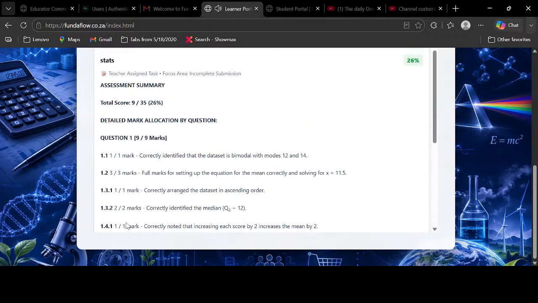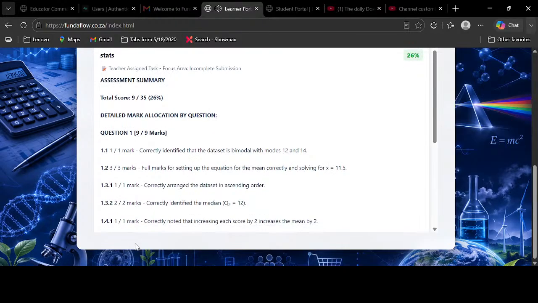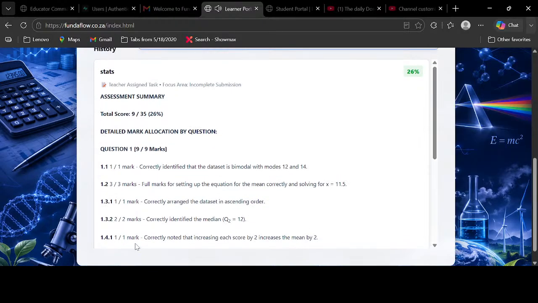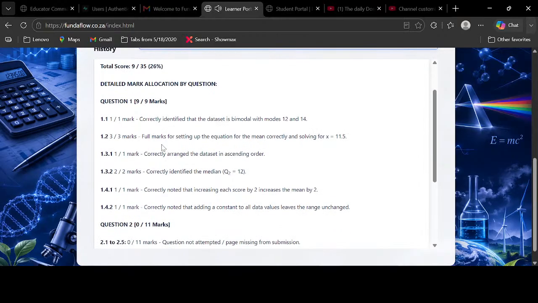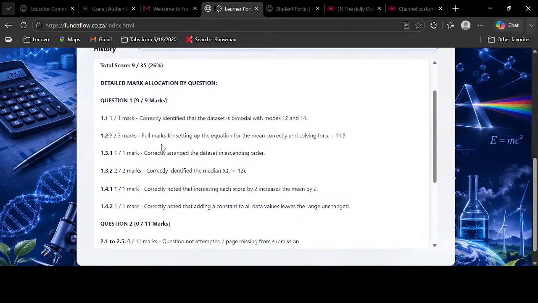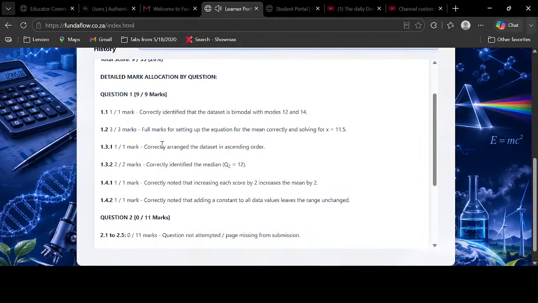Assessment summary: total score 9/35, 26%. Detailed mark allocation by question. Question 1: 9/9 marks. 1.1: 1/1 mark. Correctly identified that the data set is bimodal with modes 12 and 1. 1.2: 3/3 marks. Full marks for setting up the equation for the mean correctly and solving for x. 1.3: 1/1 mark.